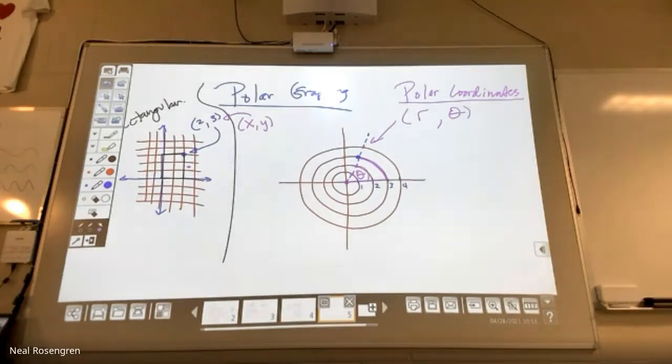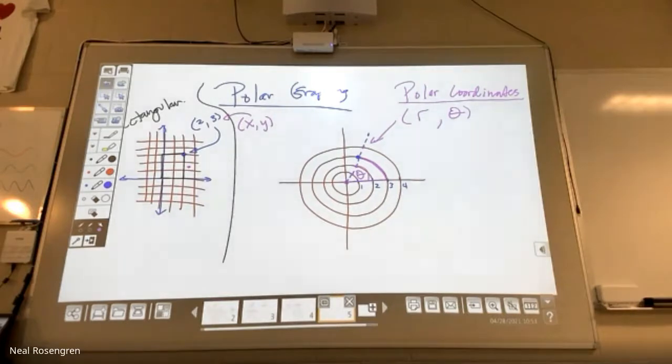Chapter 8 is all about conic sections, how you draw things, like how you can slice through a cone and the kind of shapes you get, which are circles, ellipses, parabolas, and hyperbolas. So much we didn't do. And this is one of those things, polar coordinates. What's nice about this is it's actually fairly easy to make the switch from rectangular to polar or from polar to rectangular. So what I want to try to do today is help you make the switch from one to the other.